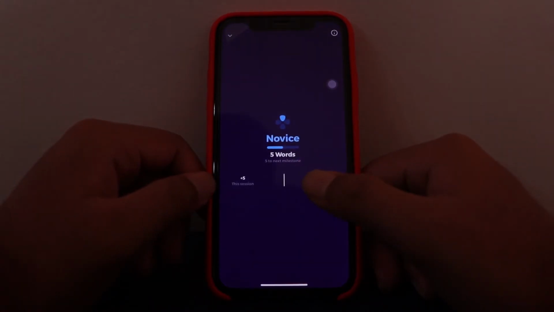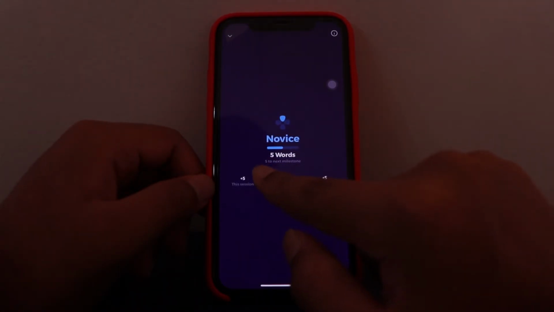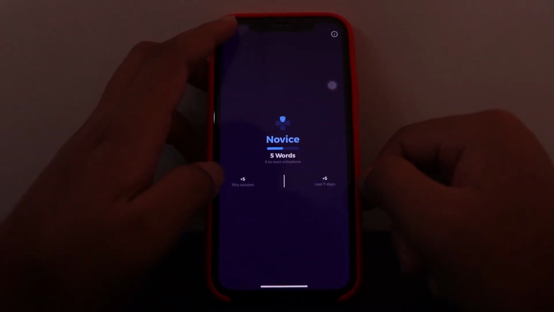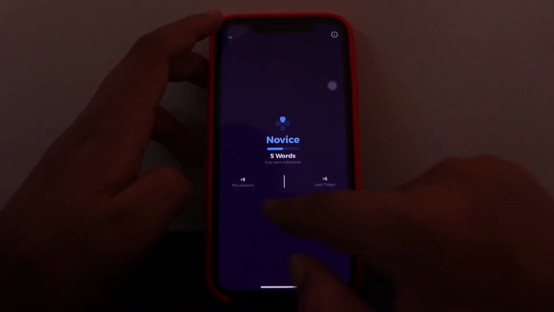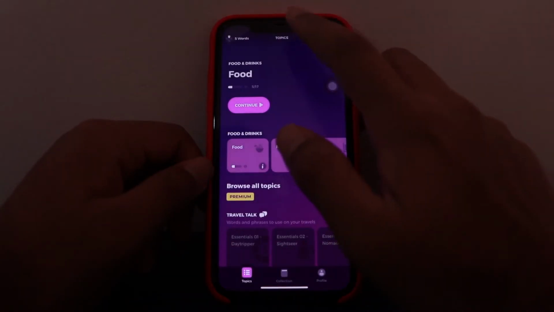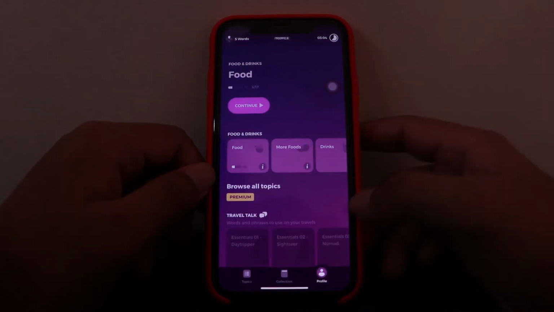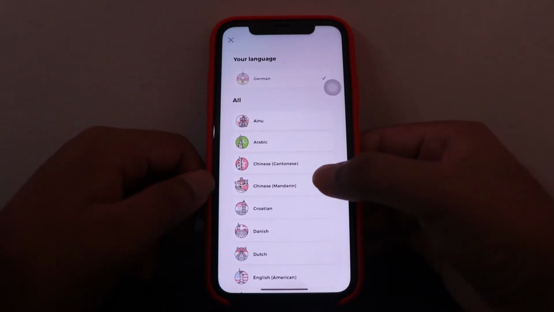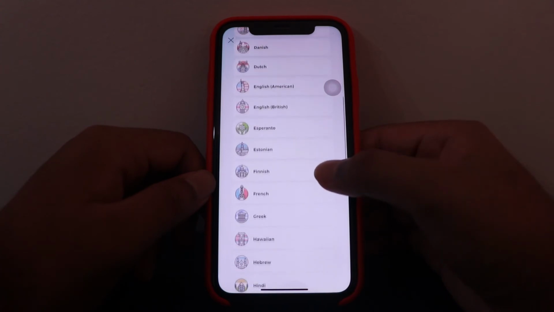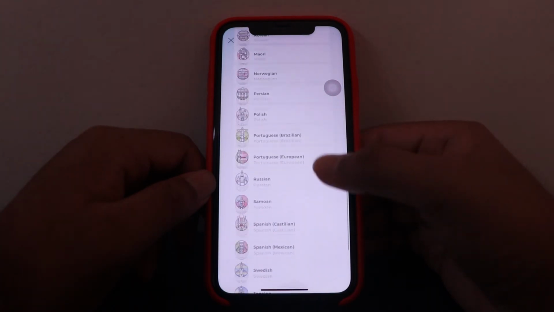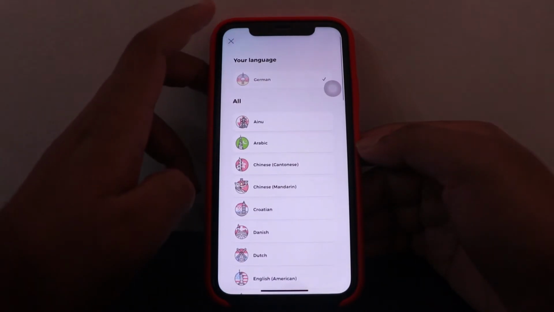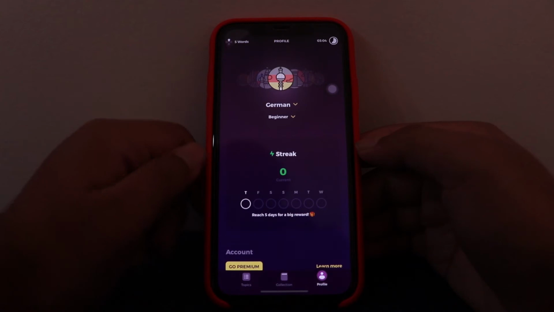It tracks your words as well. I have completed 5 words, so 5 to the next milestone. It has a complete track of the sessions for the last 7 days. If I go to my profile, I've selected the language German and I have a beginner level. I can select different languages, and here is the list of the languages available. So you can download the app and look for whatever language you want. It covers the majority of the international languages.